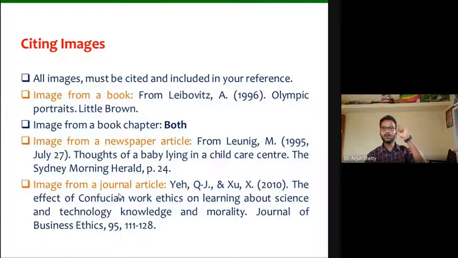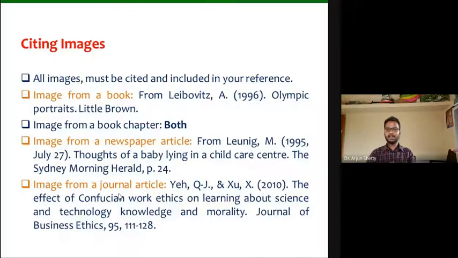There also you need to take the complete information as if you are writing the bibliography. The first author's first name and second name, second author's first name and second name, third author's name, everything has to be there, and put the year and the title of the article and the journal in which he has published, followed by the volume, followed by the issue, followed by the page. Everything should be there. Fine.